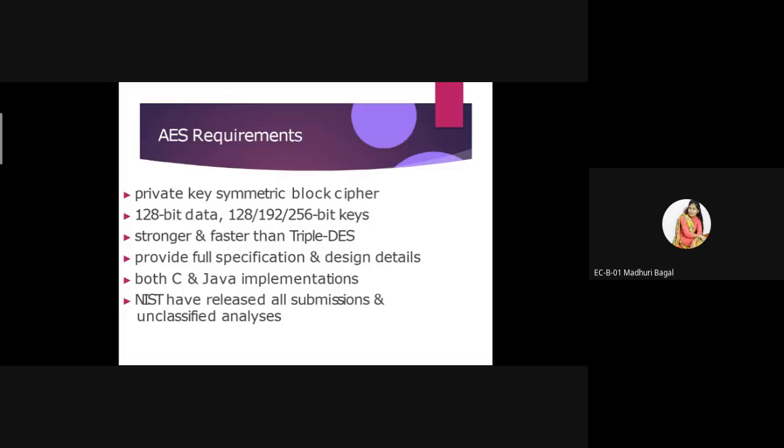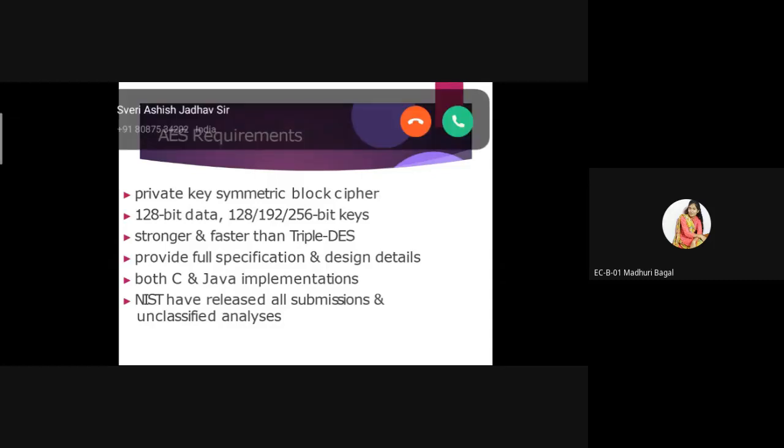So these are some basic requirements of the AES algorithm. The first one is a symmetric key, then the various key sizes, that is 128 or 192 or 256. And in order to implement this AES algorithm, we can use C as well as Java implementation.